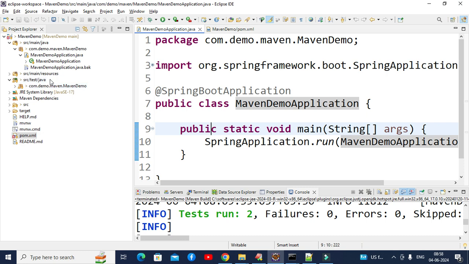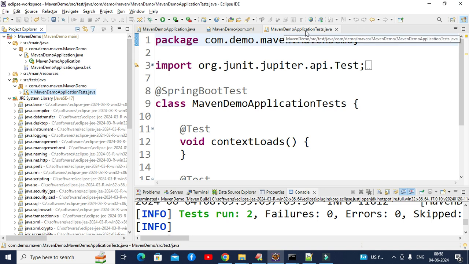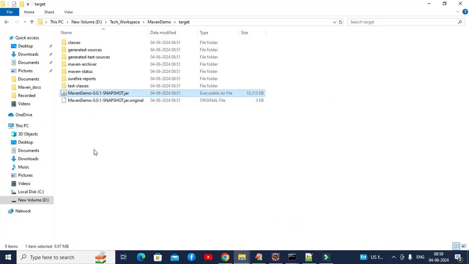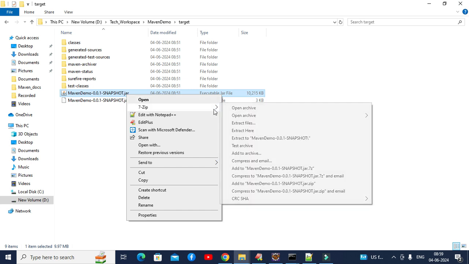If you go to src test java, inside this one there is one more class, MavenDemoApplicationTest.java. The package should contain only the dot class of MavenDemoApplication.java, but not MavenDemoApplicationTest dot class. For the proof, let me go to the target location. Let's extract this one, or else you can unzip this one by using 7-Zip. Just unzip to here.